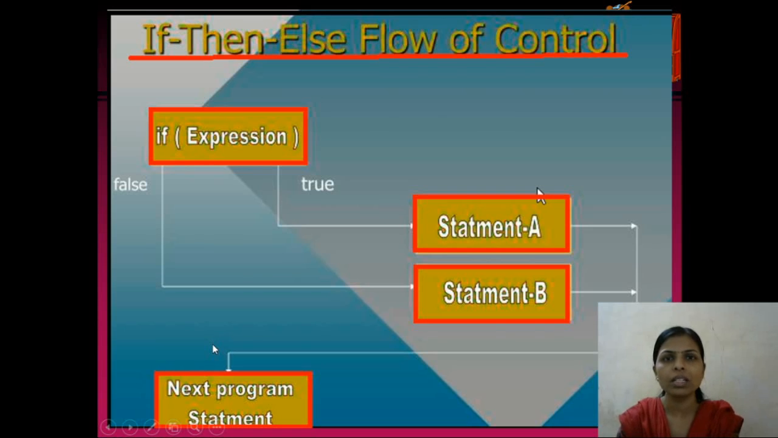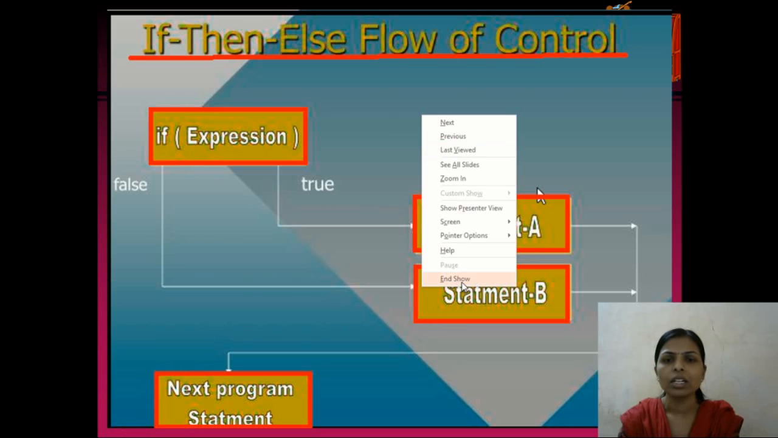So this is the flowchart of the if-else statement. If the expression in that bracket is true, then statement A will execute. And if this expression is false, then statement B will execute. So this is the flowchart of the if-else statement.